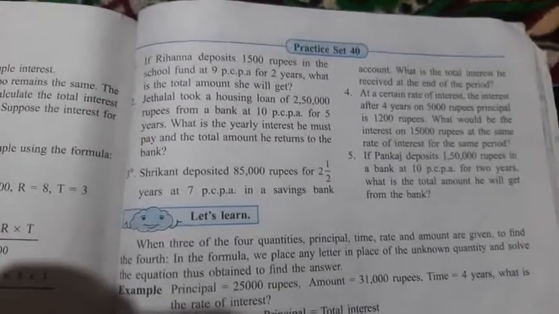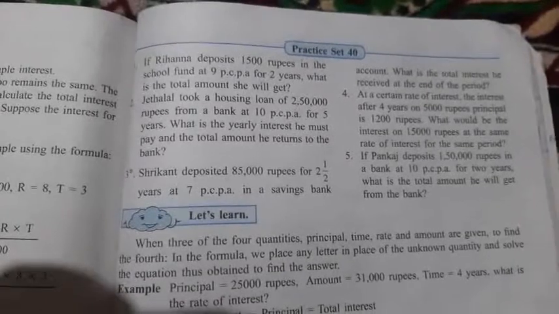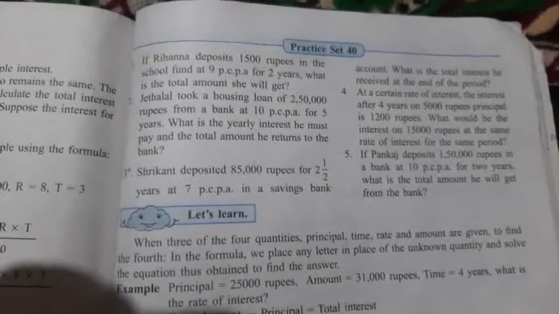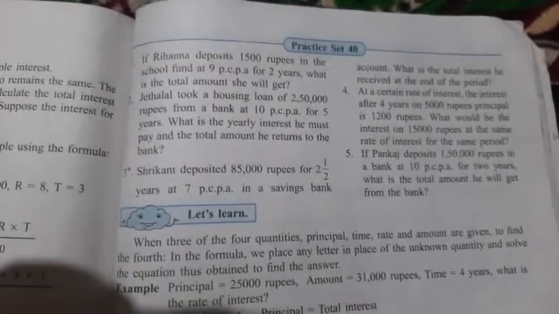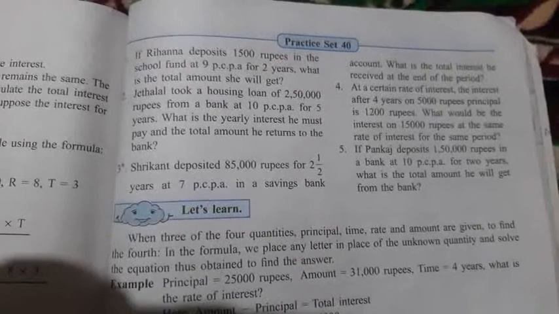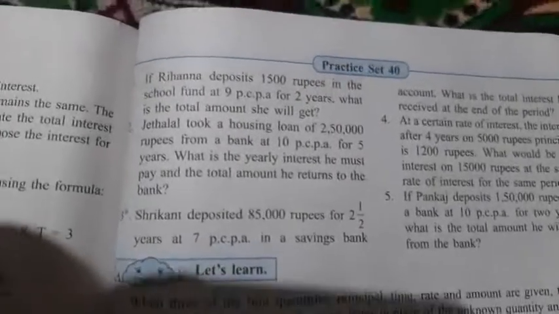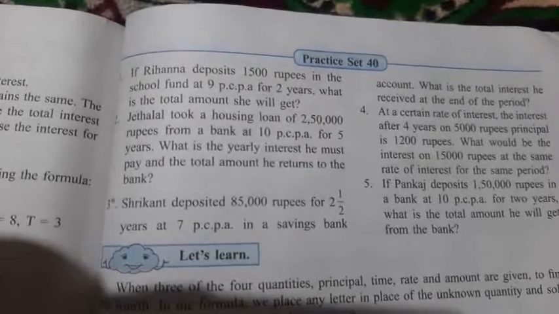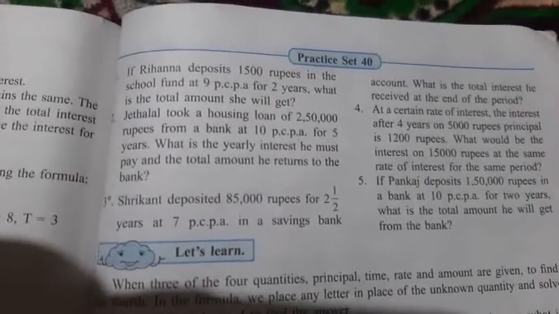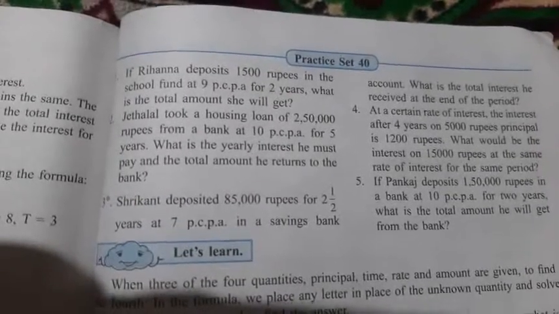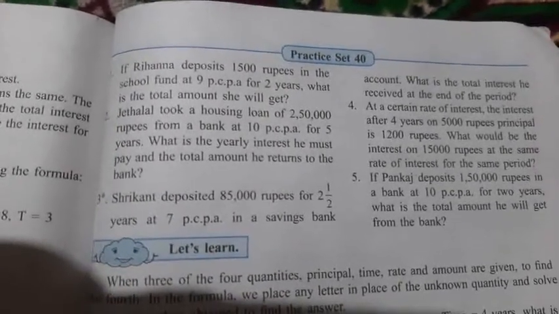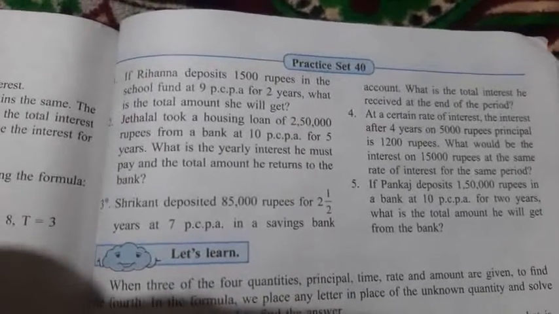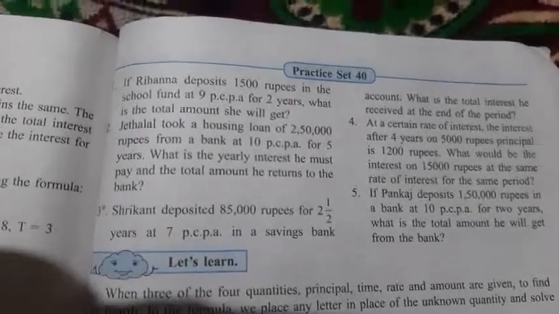First question is, if Rihanna deposits rupees 1500 in school fund at 9 PCPA for 2 years, what is the total amount she will get? Try to understand the question. Rihanna deposited 1500 rupees, so your principal will be 1500 rupees in school fund at the rate 9 PCPA. So here rate is 9 PCPA and time period is 2 years. What total amount she will get is the question. Means here amount is asked.